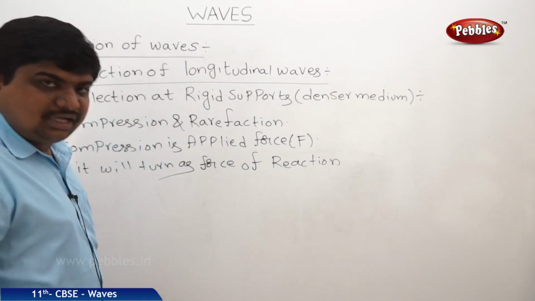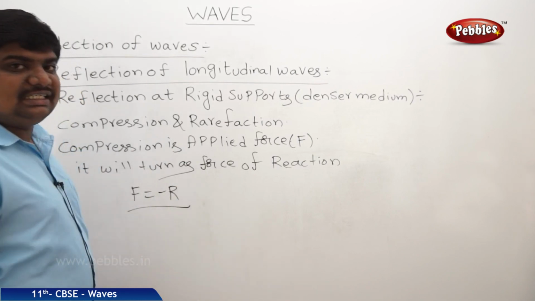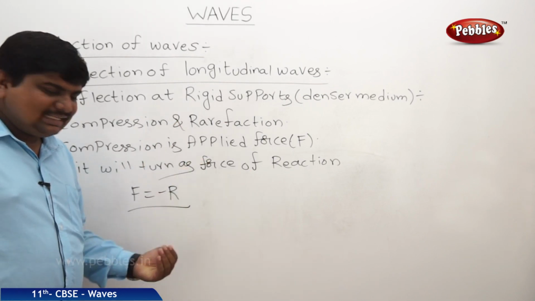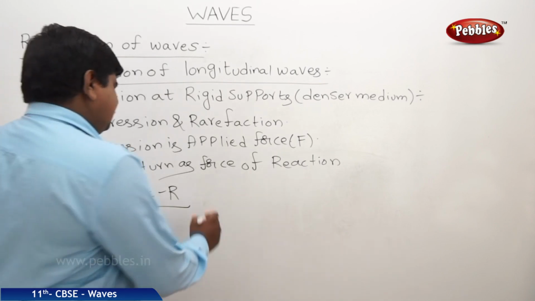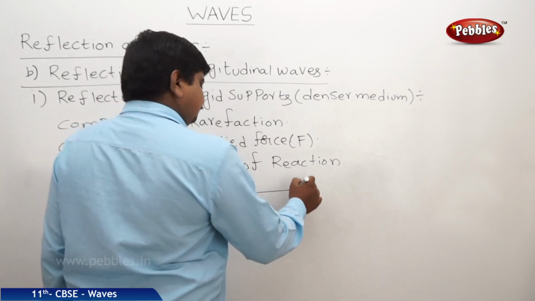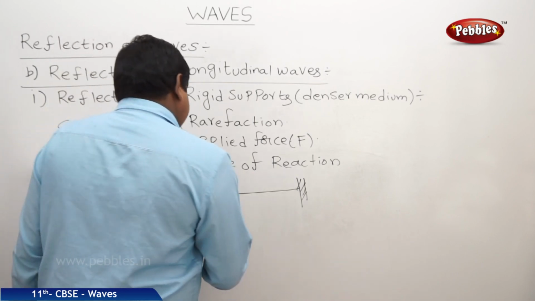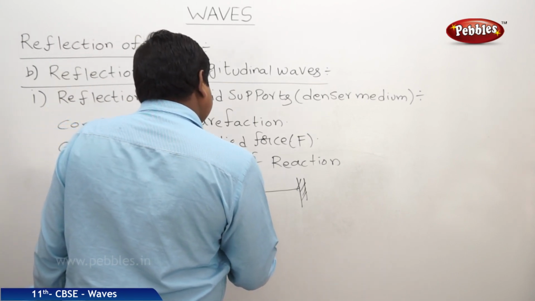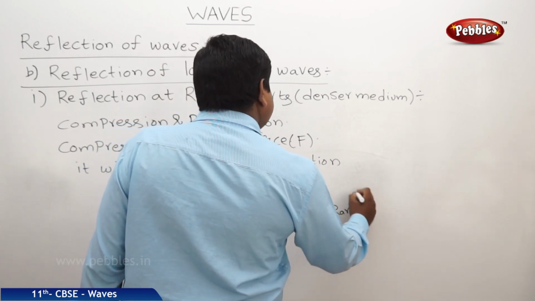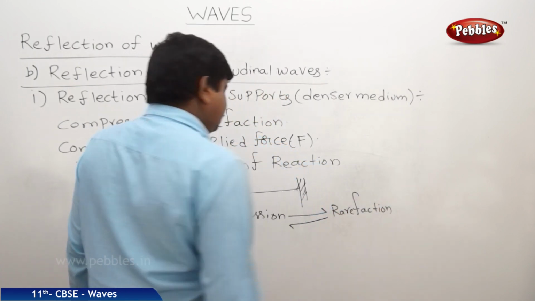So according to Newton's third law of motion, the applied force is equal to the force of reaction but opposite in direction. This opposite in direction we can treat as opposite in phase. That means if a compression is passing towards the rigid support, it will turn into a rarefaction. So compression turns to rarefaction and rarefaction turns to compression.